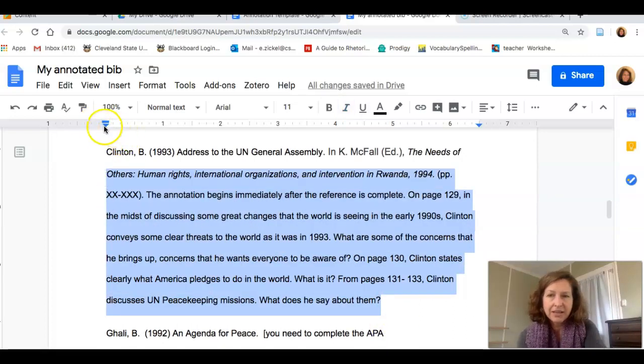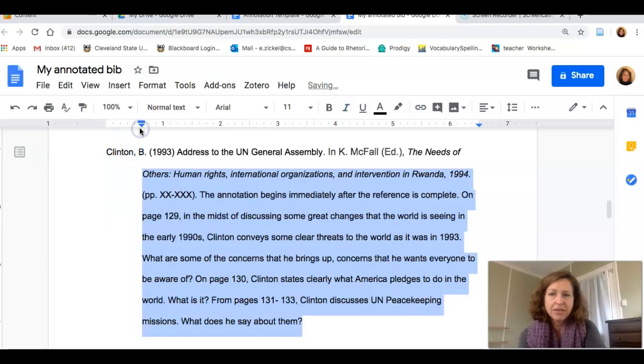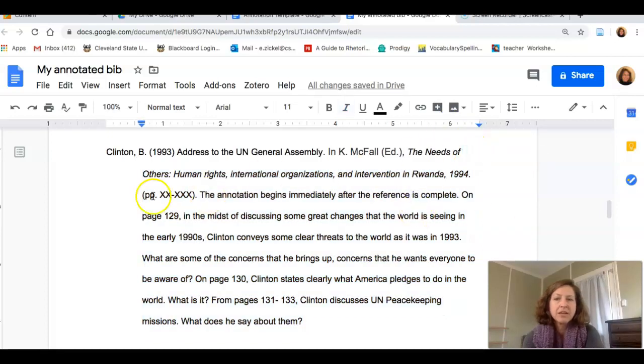I'm going to highlight, and then I'm going to move my indentations like that. If you're getting stuck with the indentations, it's probably because you didn't hit Enter at the end of the first line, right? Definitely you've got to go in and fix the page numbers. Don't leave them as XXXXXXXX. I'm making you do a little bit of work.